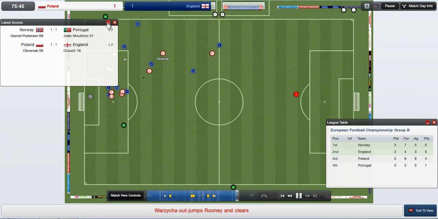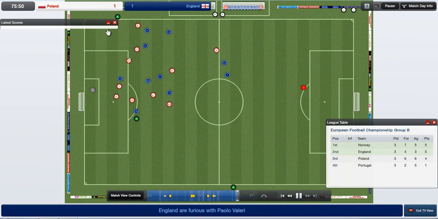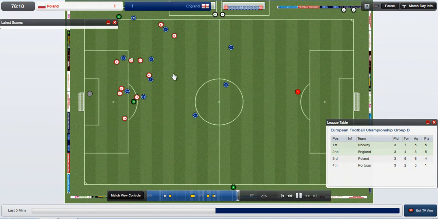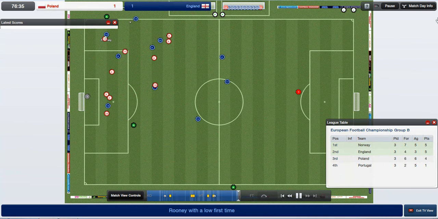Let's minimise this. They want a penalty. It's not going to happen, is it, lads? So now really just wasting time, I suppose. Because this really is on a knife edge now. Still England's to lose here. And knowing England, they will lose it. We just know they will.